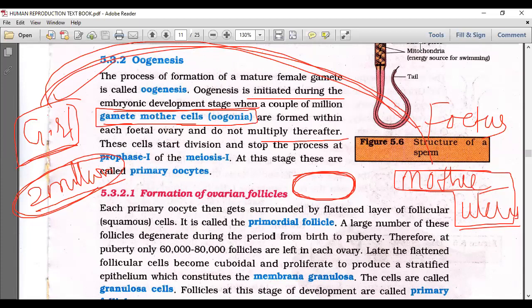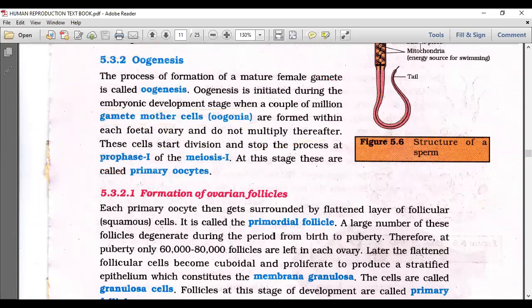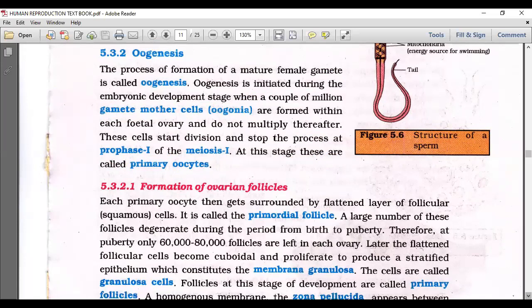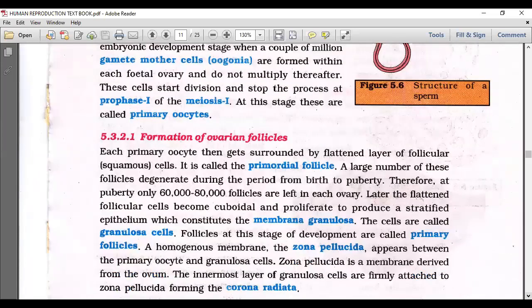These cells start division and stop the process at prophase I of meiosis I. At this stage, these are called primary oocytes. We have the frequently used words primordial follicle, primary oocyte, secondary follicle, secondary oocyte, and we need to know their differences also. Today it's going to be a little difficult and complicated process we are going to learn, so be careful and focus here.